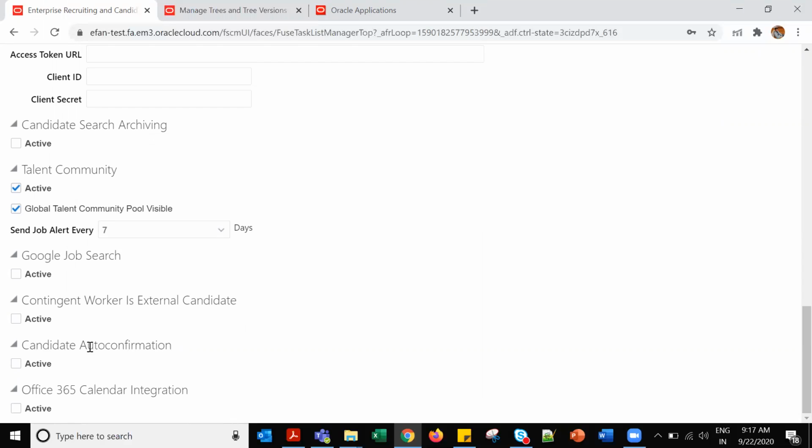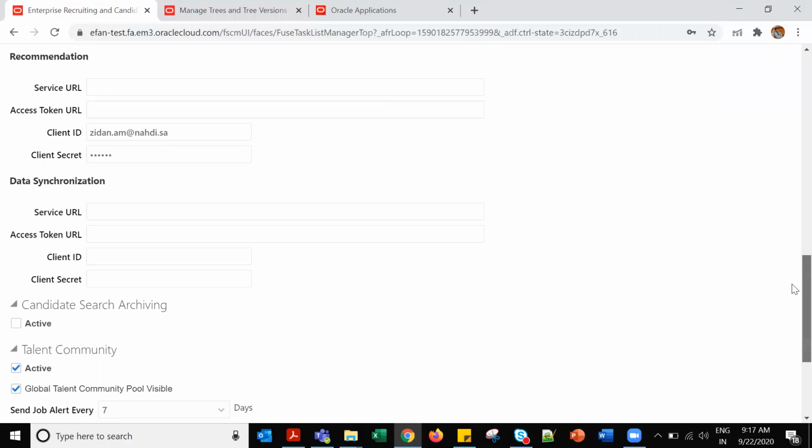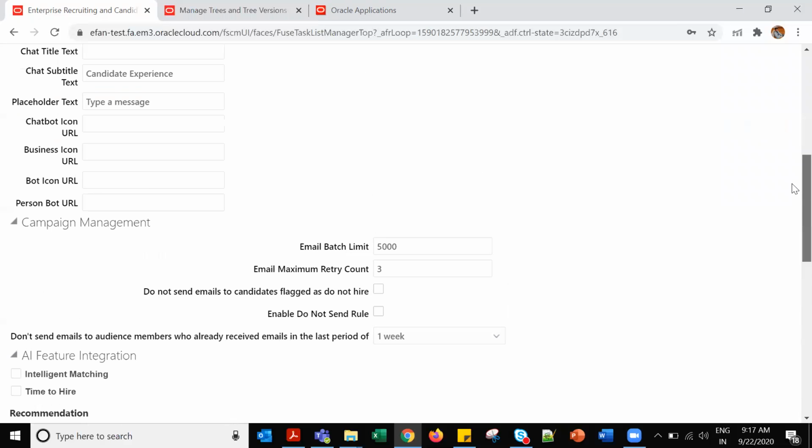Contingent worker is external. You can make it active here, then it will treat contingent worker as external. Candidate auto confirmation, you can make it active. 365 calendar integration, Google Job Search. So these are all the settings or setups you can think of based on the requirement.